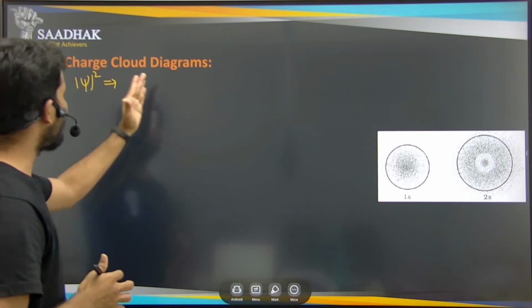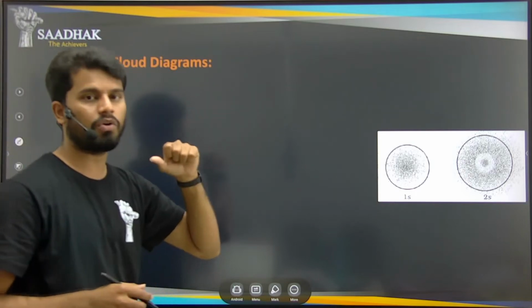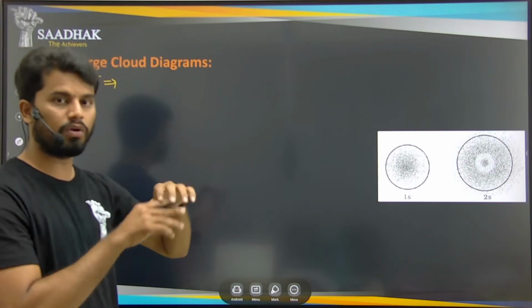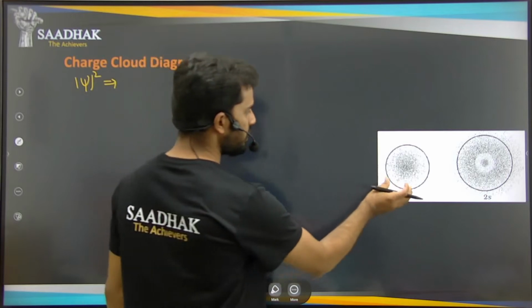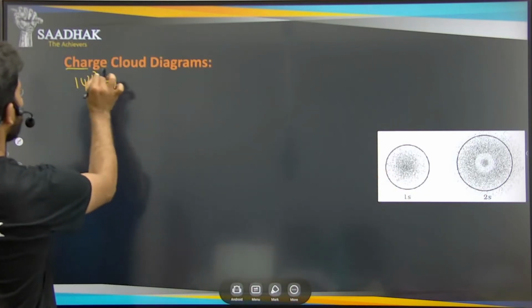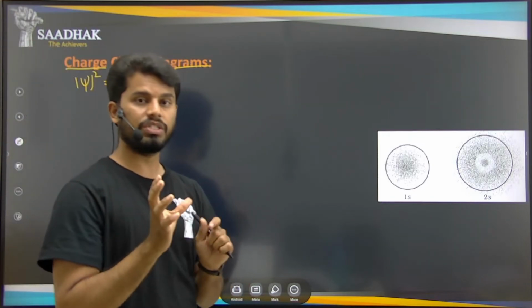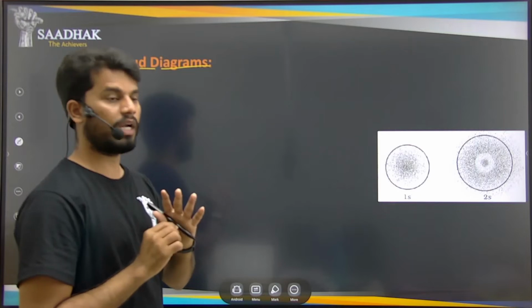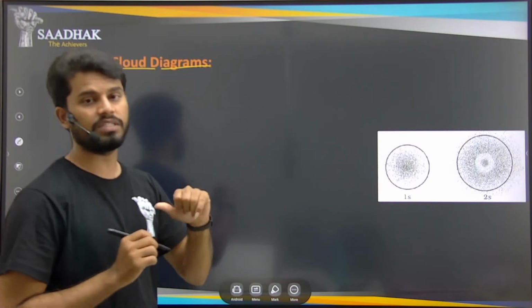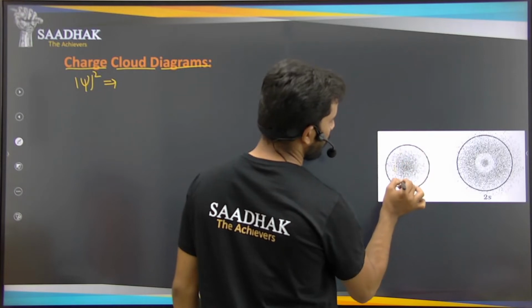These probabilities show wherever we are able to find the electrons around the nucleus, if we use this diagram here. This is nothing but the charge cloud diagram. What are these charge cloud diagrams? Depending on the change in the psi square function, which gives us the probability density of the electrons, all the dots you see are nothing but our electrons.